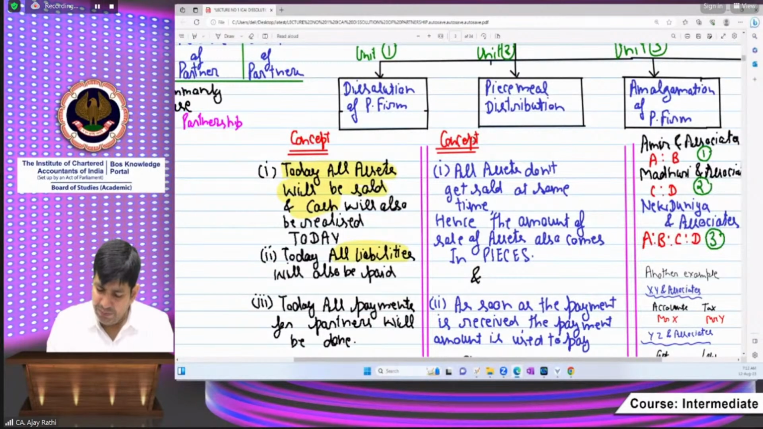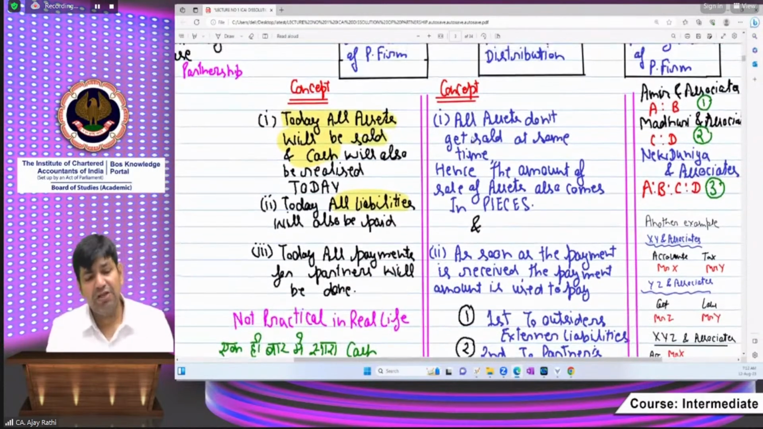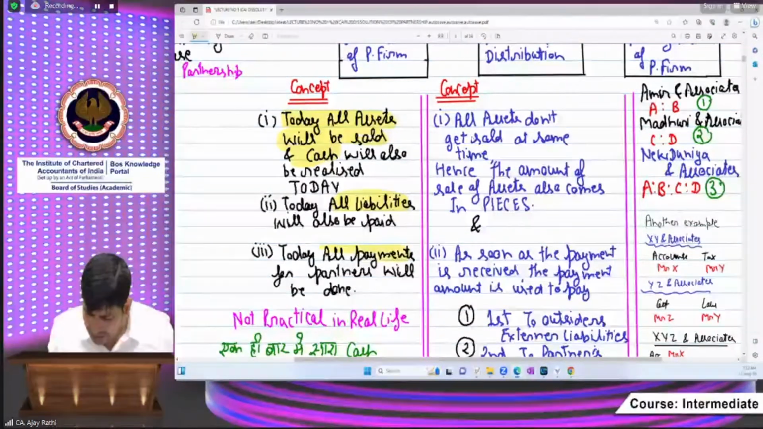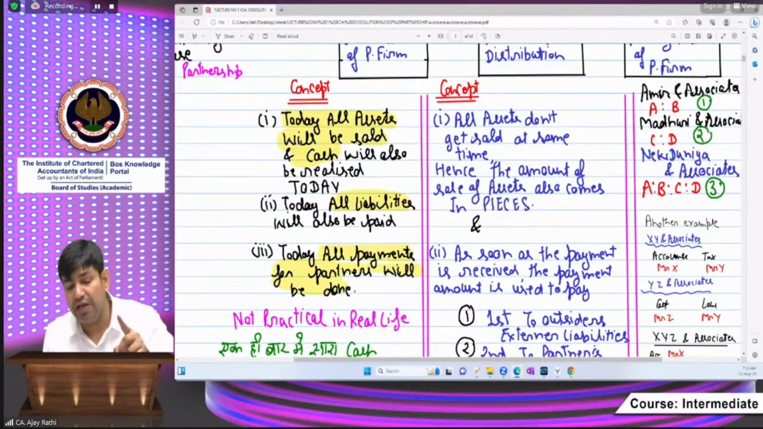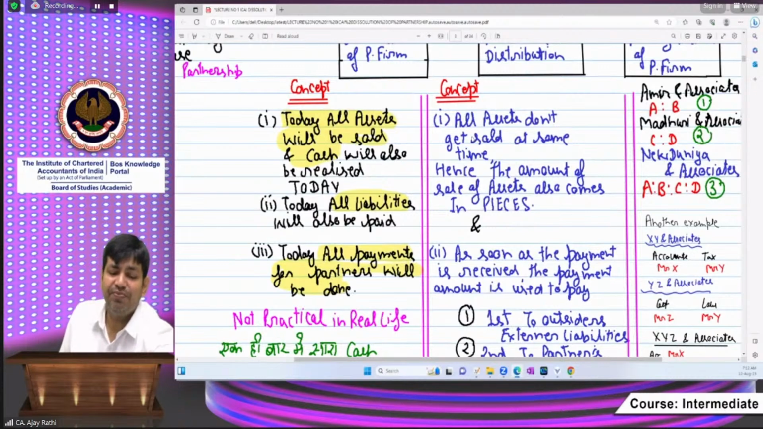Beta, the next point is that partners are also going back to their homes. It means the partnership business is being closed and all the accounts related to the partners are also being settled. I am teaching you here by assuming that you have never read this chapter from the basics till the end. Okay, all the payments for the partners will be done today. Everything is being done today, and you already know this is not a practical situation.